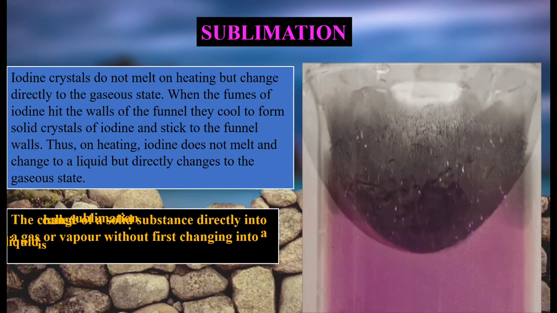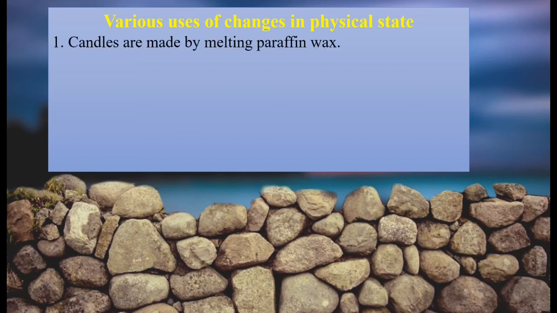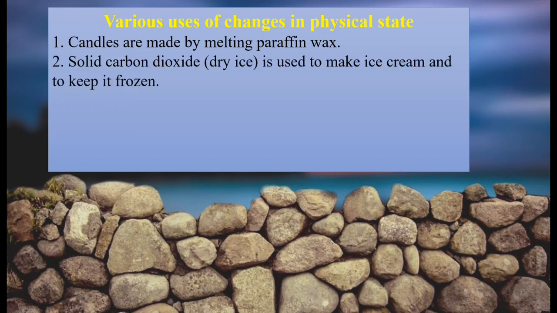What we learned today is of various uses as the physical changes which happen in the substances that you see, like melting, boiling, freezing. These are very useful to us in our day-to-day life, like for candle making. So the candles are made by melting paraffin wax and they are used by us in our day-to-day life. Then we make use of solid carbon dioxide, that is dry ice, which is used to make ice creams and to keep things frozen. Liquid nitrogen is also used in animal husbandry.